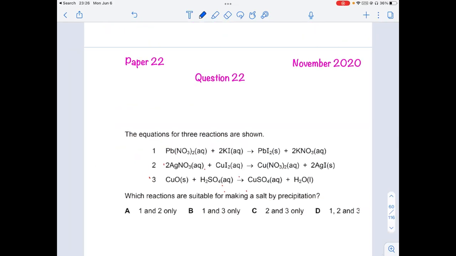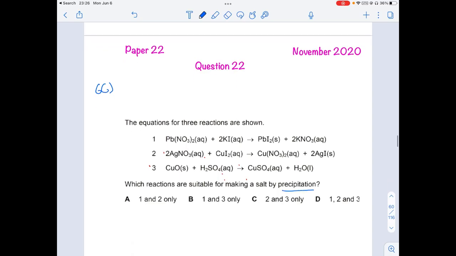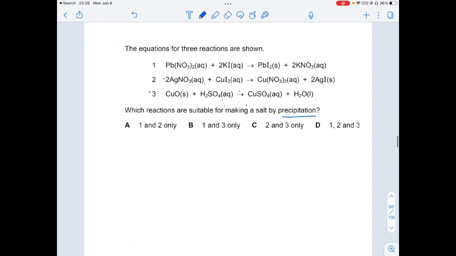Coming to the next question, question number 66. The equations of three reactions are shown. Which reactions are suitable for making a salt by precipitation? A precipitation reaction reacts two soluble solutions and we get a solid. So the two reactants should be aqueous and the products should be a solid and an aqueous solution.